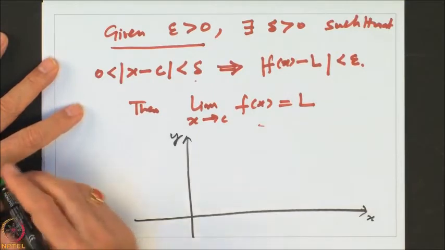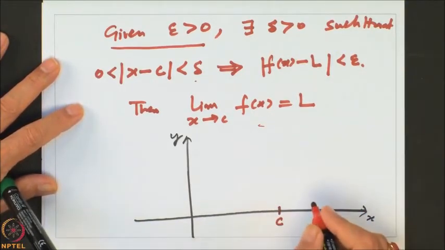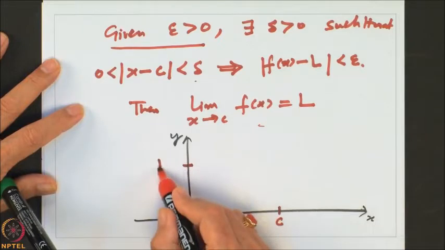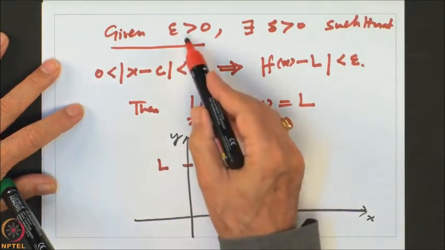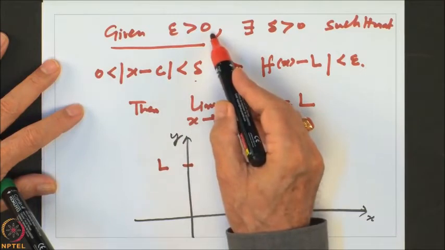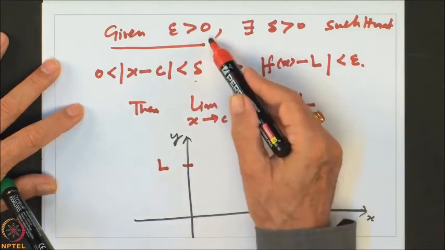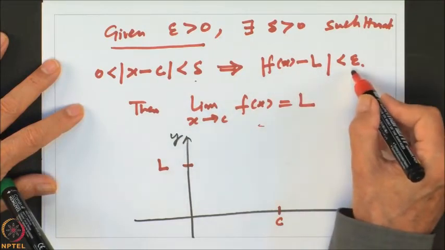So, what we want to do is, there is a point C where we want to analyze the limit, and we want to say that the limit is equal to some value L, right. So, when you say given epsilon bigger than 0, there is a delta such that this happens. So, given epsilon, you want to say the distance between f of x and L is less than epsilon.